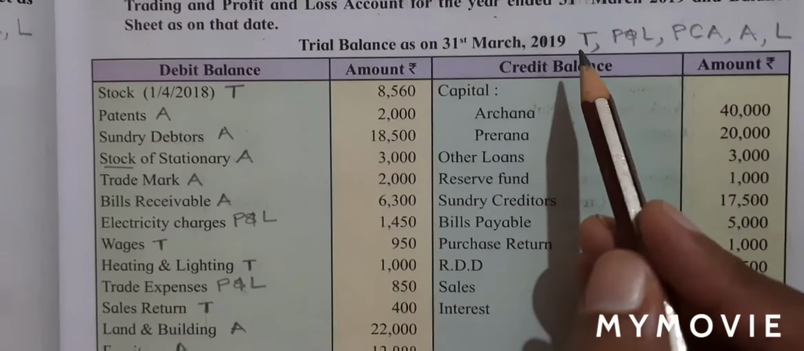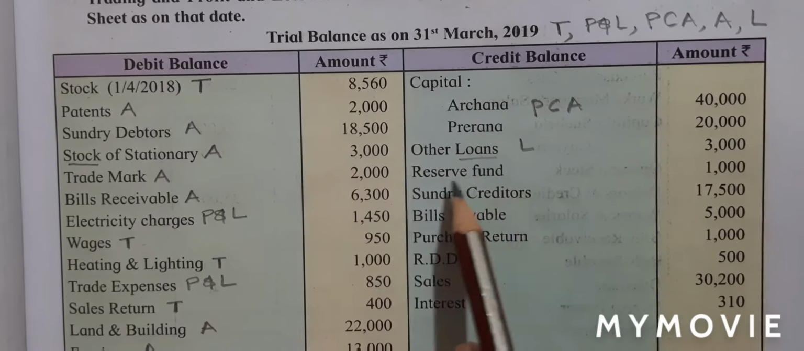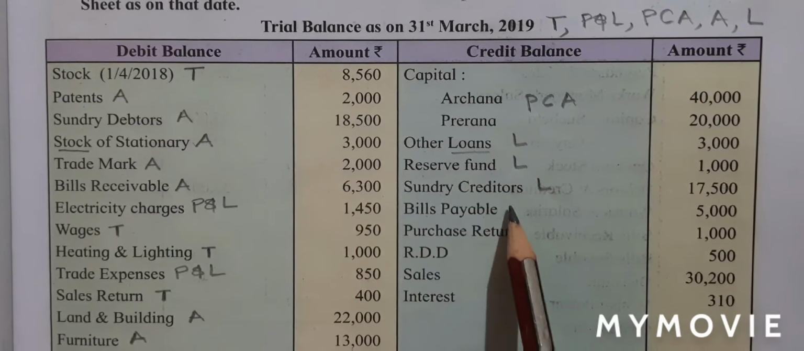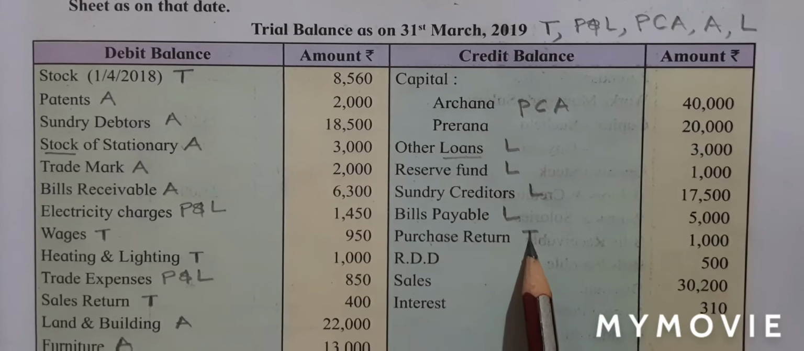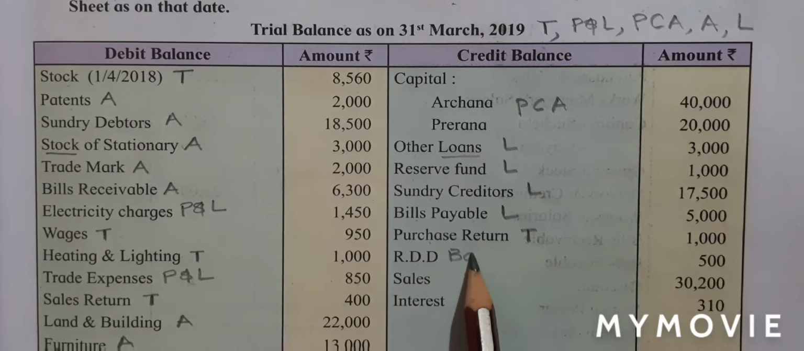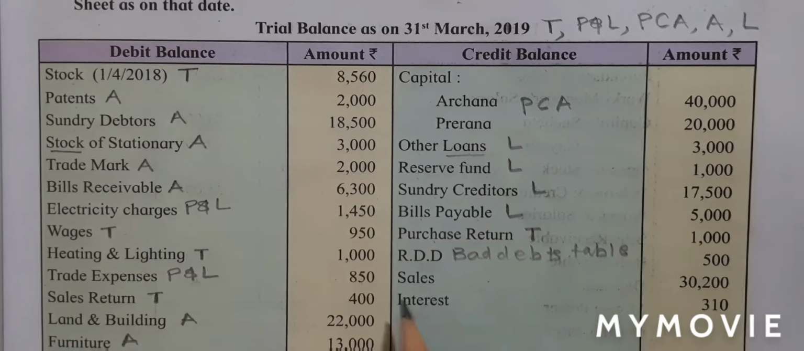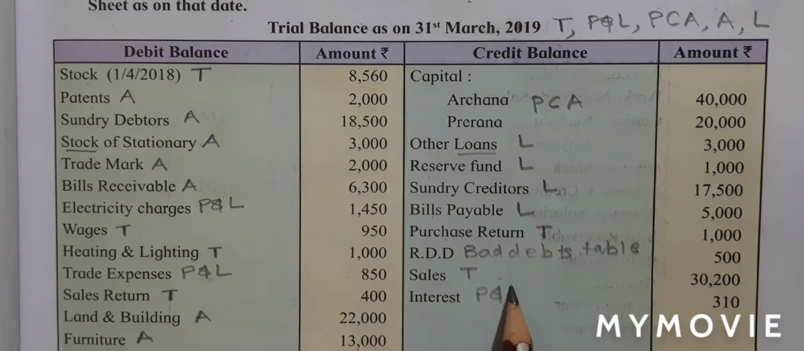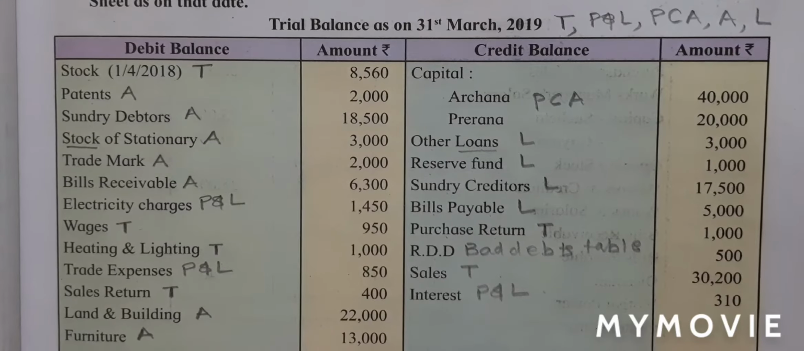Capital, PCA. Other loans, loans will go in my liability. Reserve fund, liability. Sundry creditors, liability. Bills payable, liability. Purchase return, trading account. RDD will go in my bad debts table. Sales, trading account. Interest, profit and loss account. With this, students, we have completed our step number 1, identification.